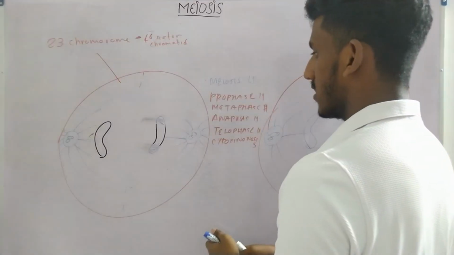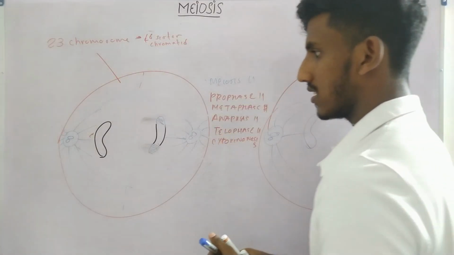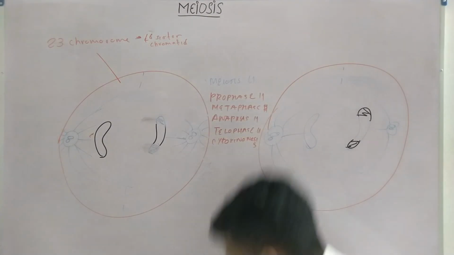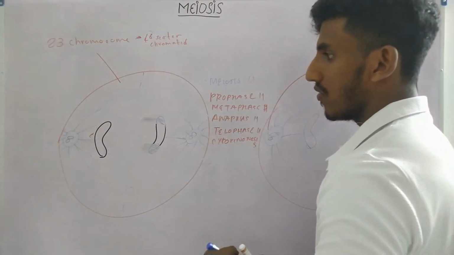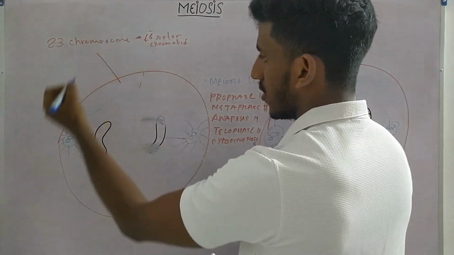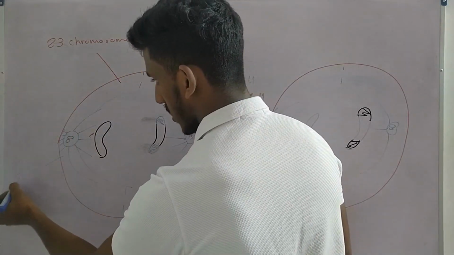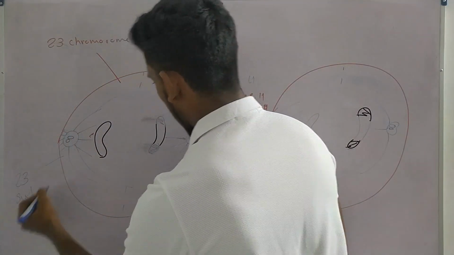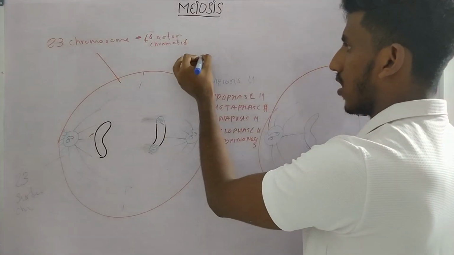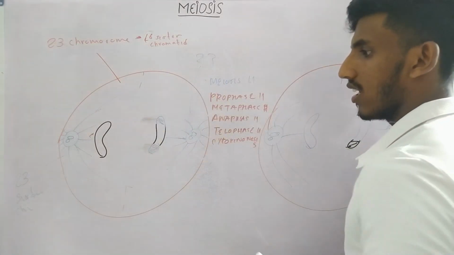Then what happens? Then telophase takes place. Now after all the sister chromatids start separating and moving towards a pole, then what happens? We will have 23 sister chromatids on this pole and 23 sister chromatids on this pole.